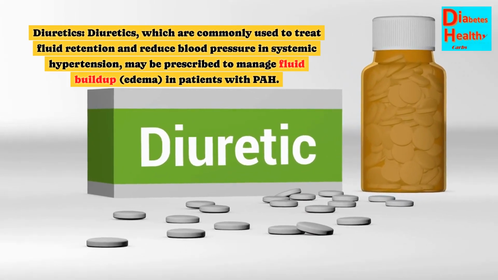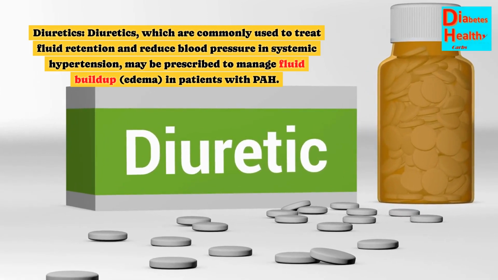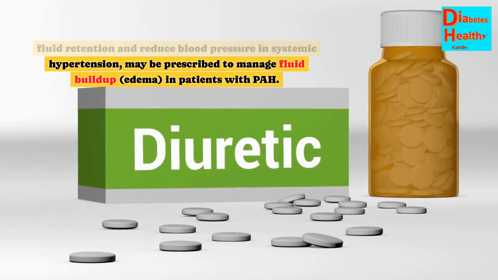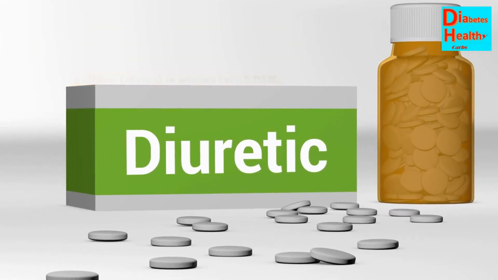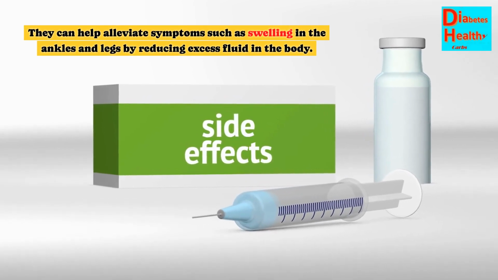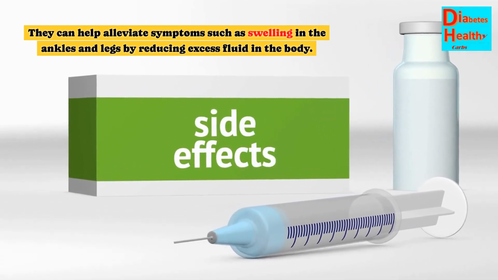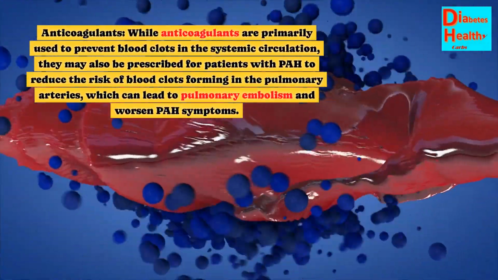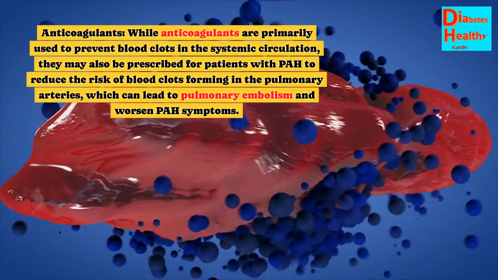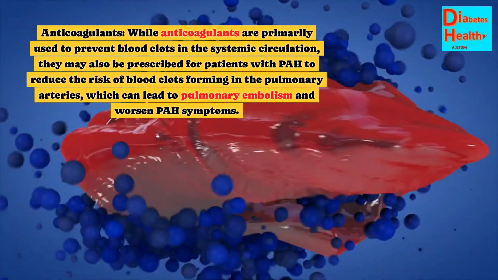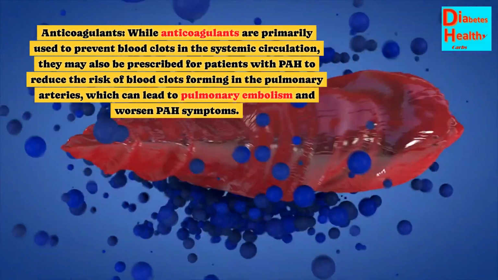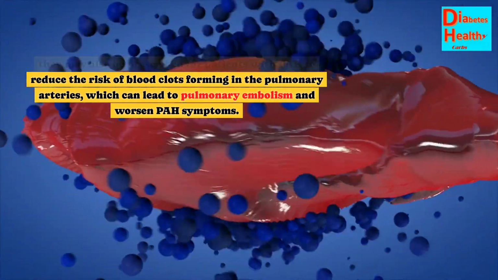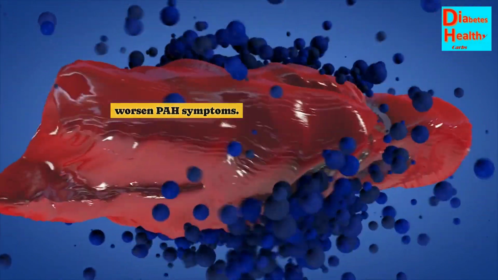Diuretics, which are commonly used to treat fluid retention and reduce blood pressure in systemic hypertension, may be prescribed to manage fluid buildup, edema, in patients with PAH. They can help alleviate symptoms such as swelling in the ankles and legs by reducing excess fluid in the body. Anticoagulants. While anticoagulants are primarily used to prevent blood clots in the systemic circulation, they may also be prescribed for patients with PAH to reduce the risk of blood clots forming in the pulmonary arteries, which can lead to pulmonary embolism and worsen PAH symptoms.